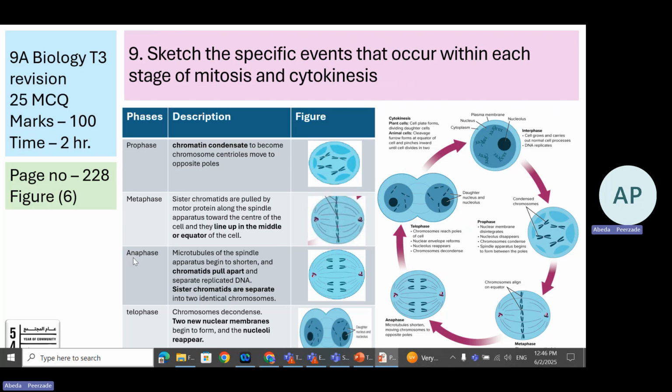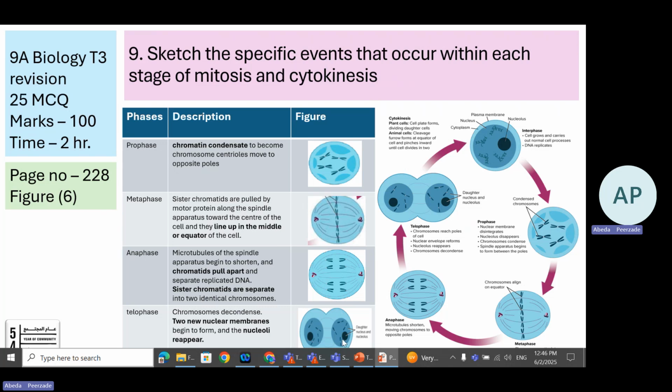Anaphase, ana, remember A for ana, A for away. What exactly happens over here? The chromatids are pulled apart. You can see these are the chromatids. They are moving away from each other. Sister chromatids are separated into two identical chromosomes. So you can see this is the anaphase.